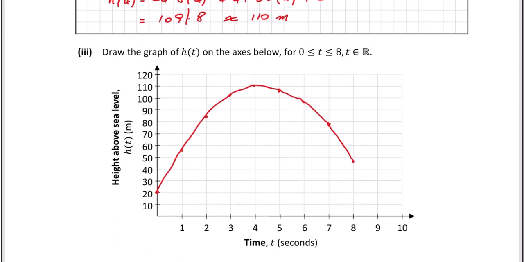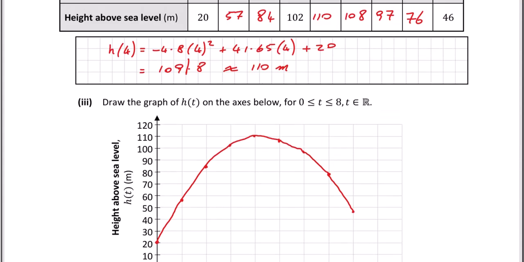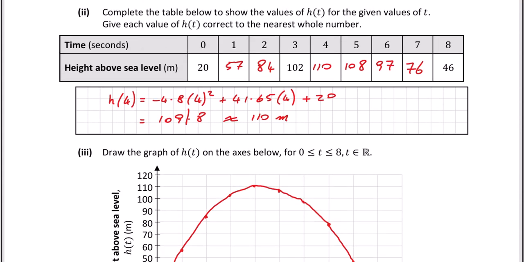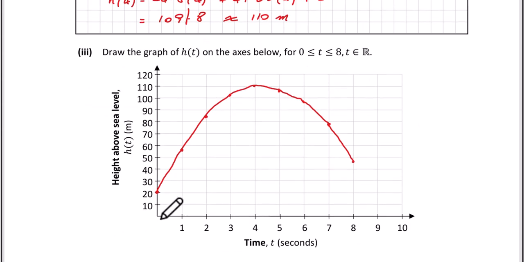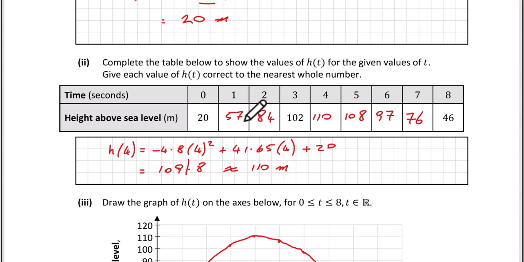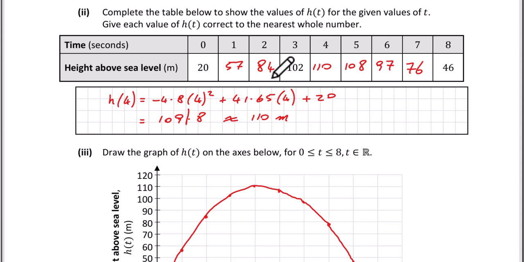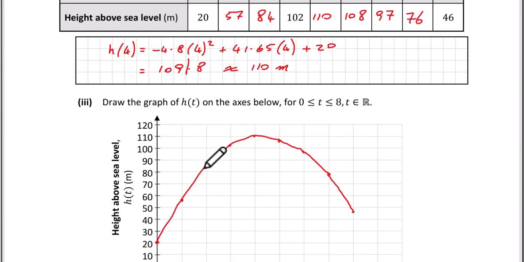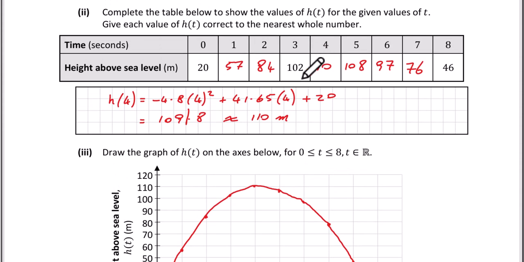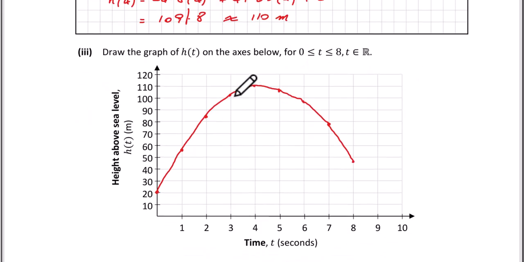The next part of this question asks us to draw the graph of h of t on the axis below for time between and including 0 and 8. So again, I've already done that. If you look at the table, at time 0 we've got a height of 20. At 1, we've got a height of 57. So I put a point in here. At 2, we've got a height of 84. So that's here. At 3 seconds, we've got a height of 102, and so on. So you just join them up, and that's part 3 done.